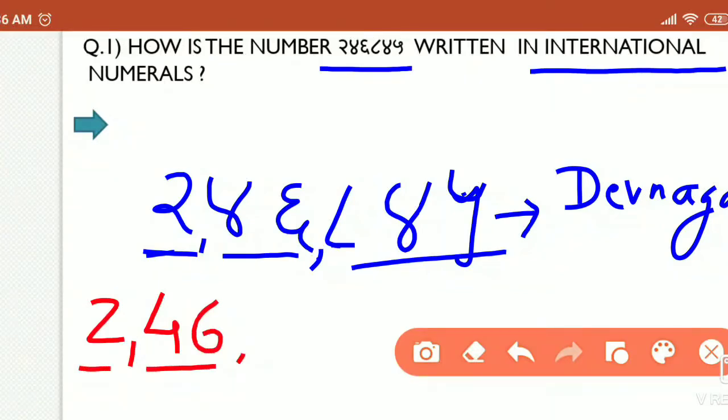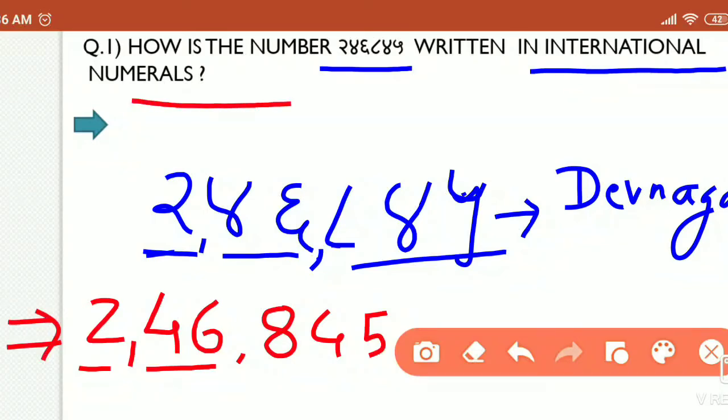Then 8 in international writing is in this way, 845. So this is the answer for this question, how the number 2,46,845 is written in international numerals. So the given number is written internationally in this way. Okay, that is the way of writing it internationally.